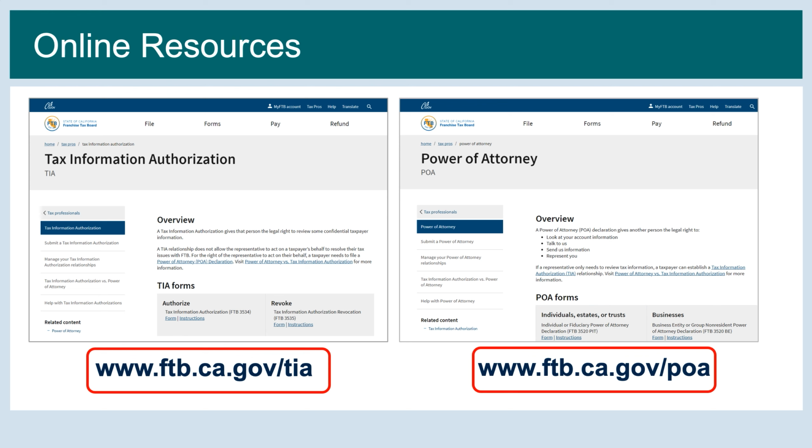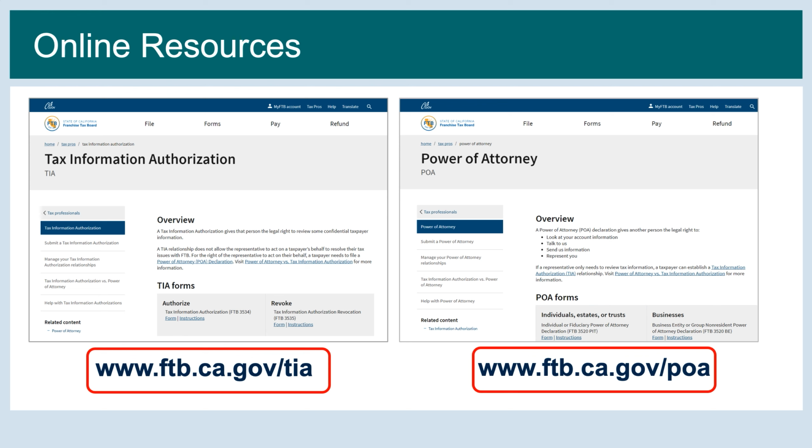For help with MyFTB, visit our website and click Help after selecting MyFTB account, or contact us at 1-800-353-9032. For calls originating outside the U.S., call 916-845-2829.